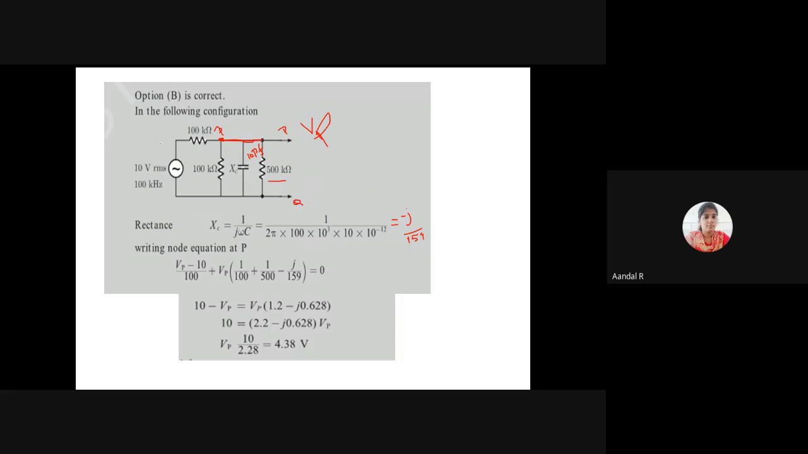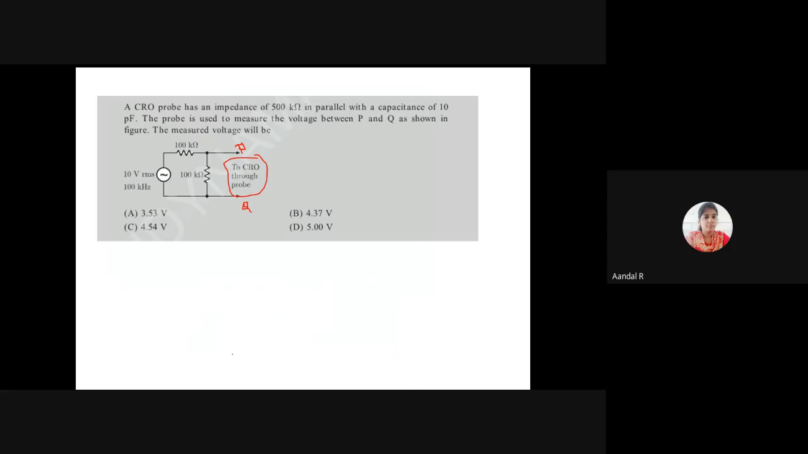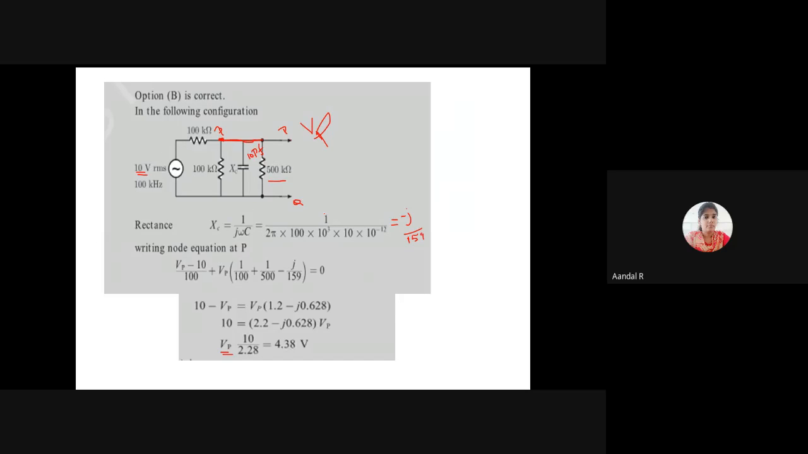I will write VP minus 10 volt. Here input is 10 volt. VP minus 10 volt divided by 100 plus VP by 100 plus VP by 500 plus VP divided by minus j divided by 159. By substituting all the values, I will calculate the value of VP. That VP value is equal to 4.38. That is the answer. The answer is option B, 4.37.